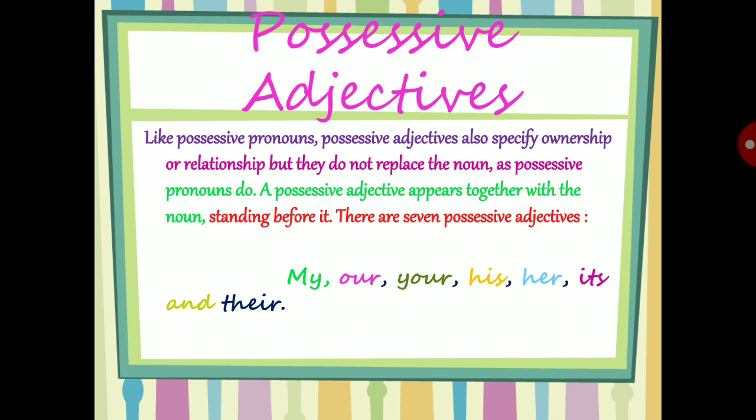So it is very easy to memorize because you have already seen it in your pronoun chapter, right? And it is very easy to identify also. There are seven possessive adjectives: my, our, your, his, her, its, and their. If you want to memorize them properly, then you have to take a recap of possessive pronouns. So it will become very easy for you to understand. They are equally the same, I think. Just have a look, you have to see it.